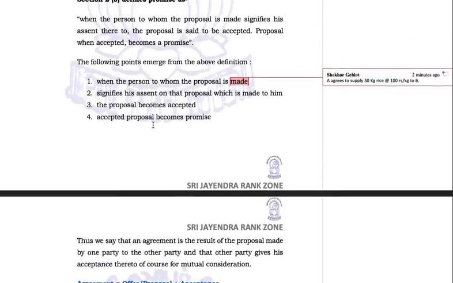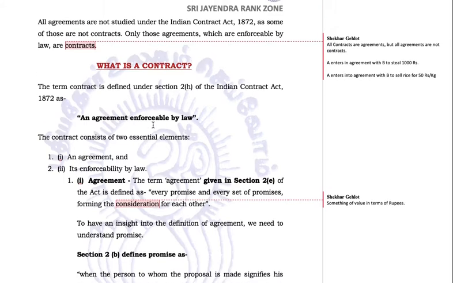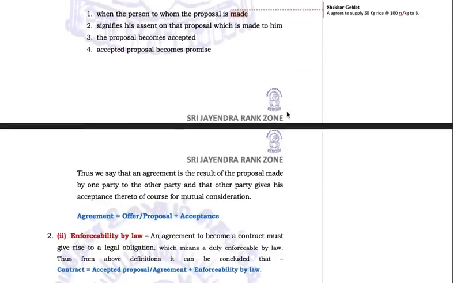Let's go back to this example again. In this example, A enters into an agreement with B to steal 1,000 rupees. Now this obligation has to be a legal obligation. B does not have any legal obligation to commit an offense for A. Nobody in this world can have a legal obligation to commit an offense for somebody else. So there is no legal obligation at all in this case. But here he has a legal obligation because selling rice is a commercial activity and there is nothing unlawful with it.